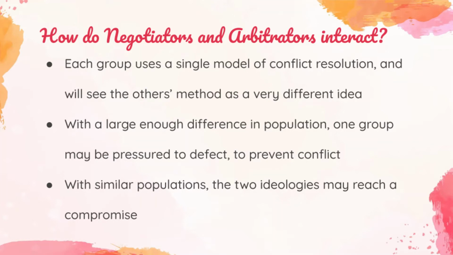So how do negotiators and arbitrators interact? Each group uses a single model of conflict resolution, and will see the other's method as a very different idea. With a large enough difference in population, one group may be pressured to defect to prevent conflict. So if A is much larger than B, then B will convert. With similar populations, the two ideologies may reach a compromise, so they'll discuss to reach an agreement over time.